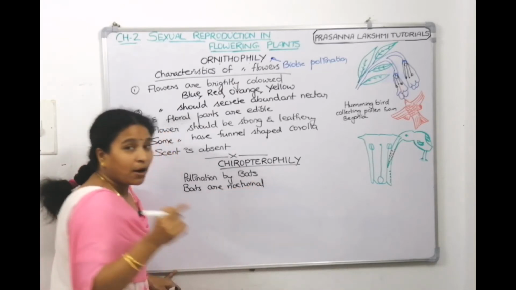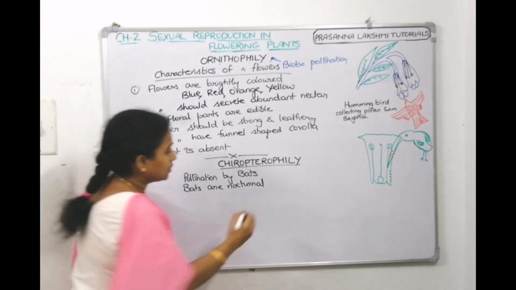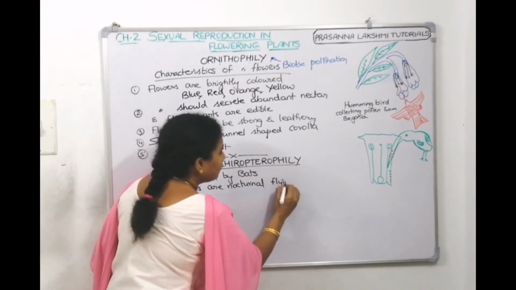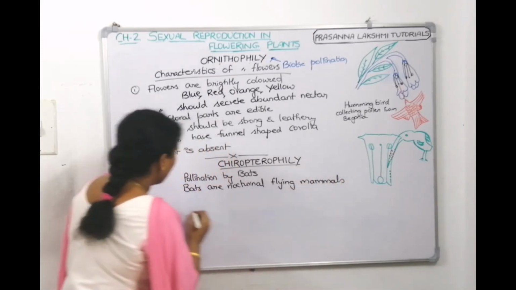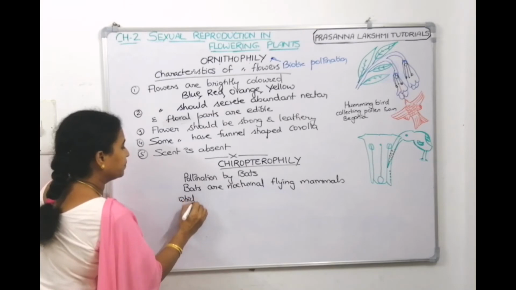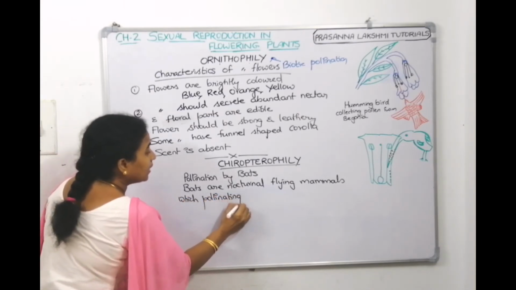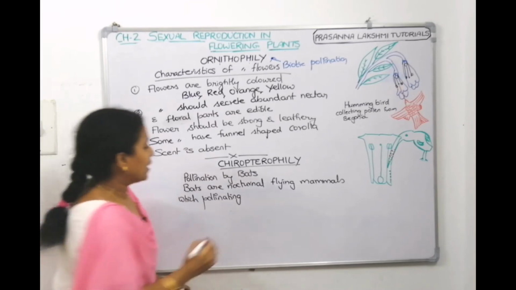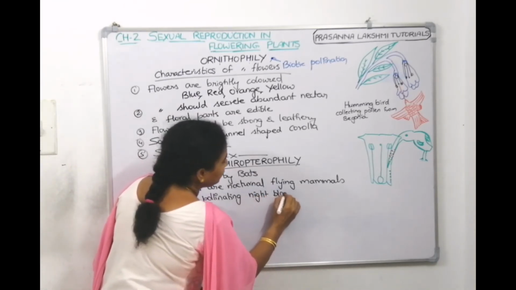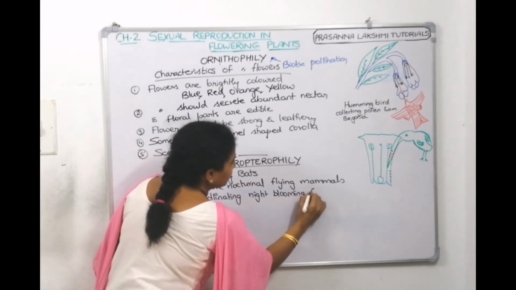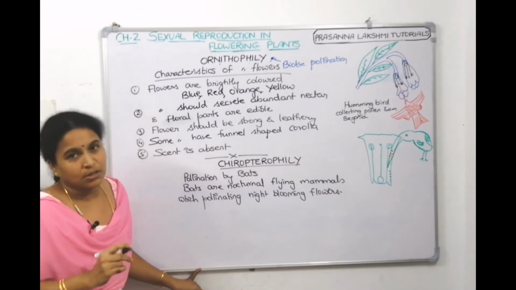So, bats will pollinate those flowers which are night blooming. They pollinate night blooming flowers since they are nocturnal.